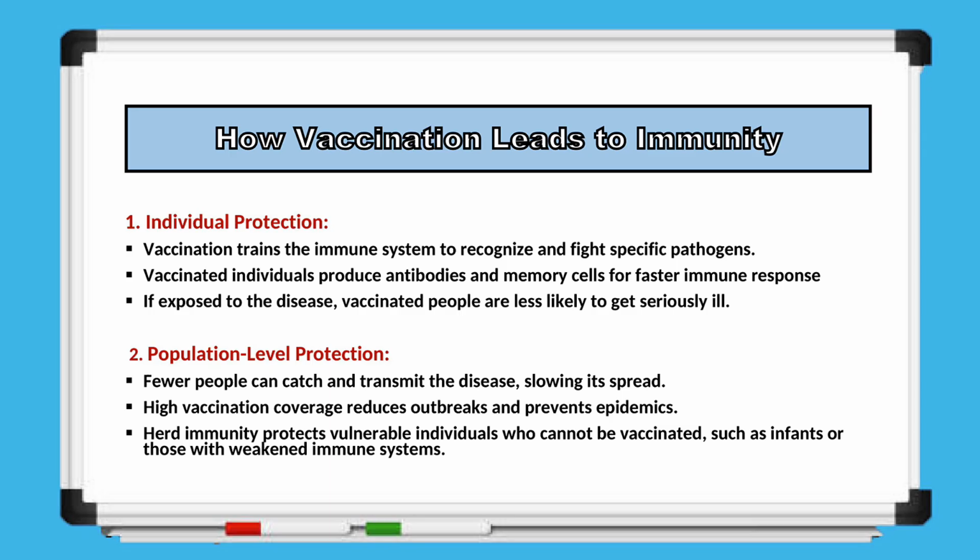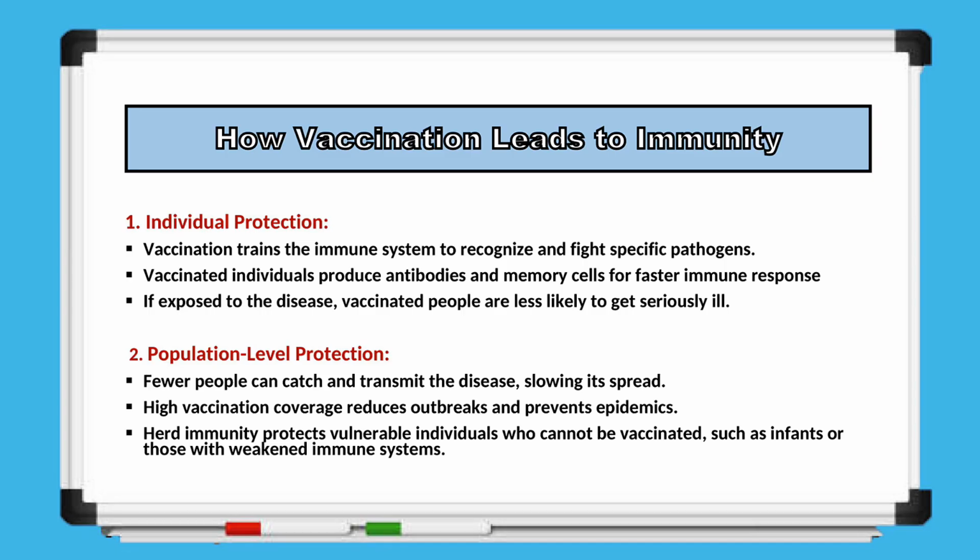Now, let's talk about how vaccination leads to immunity, both for individuals and for the wider population. First, individual protection. Vaccination trains the immune system to recognize and fight specific pathogens. Vaccinated people produce antibodies and memory cells, so if they are later exposed to the disease, their immune system can respond quickly. This makes them much less likely to become seriously ill. Second, population-level protection. When fewer people can catch and spread the disease, its transmission slows down.